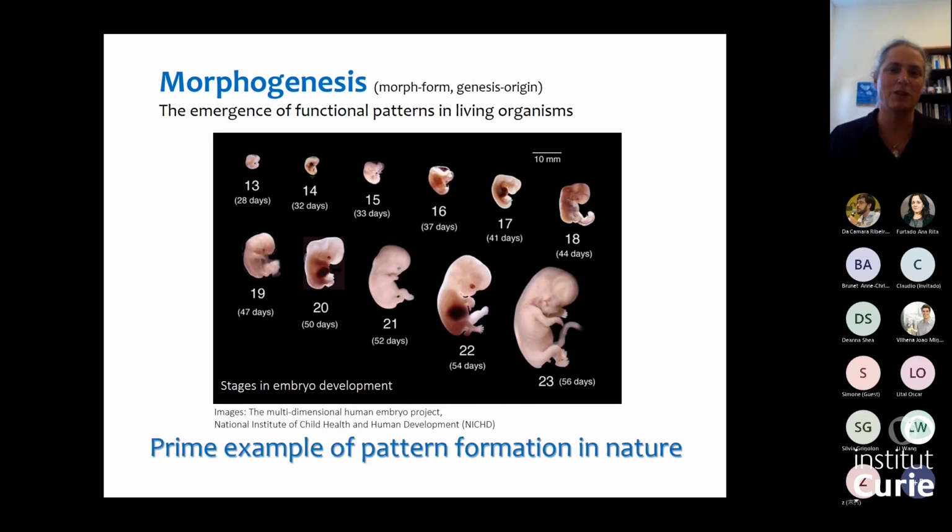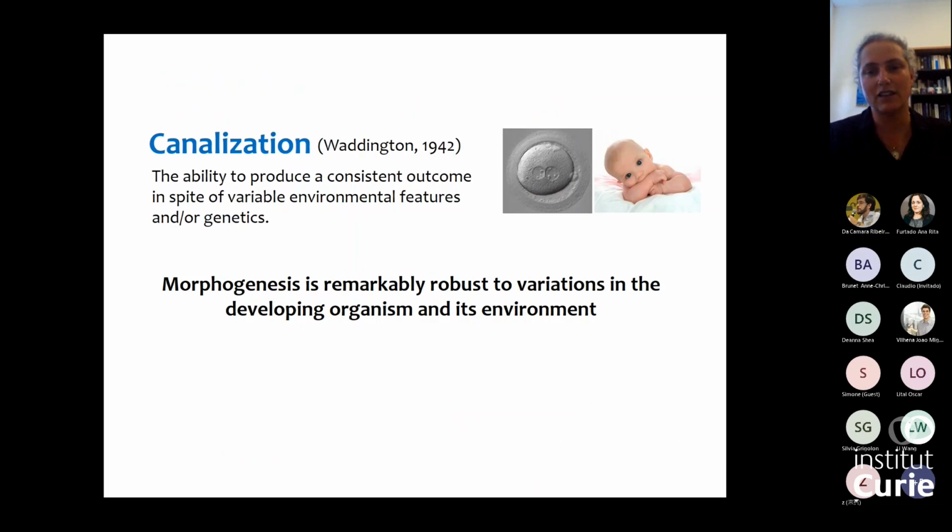So morphogenesis is one of the most beautiful examples of pattern formation in nature. As you can see here in these images of a human embryo developing, you have elaborate functional forms developing over time, and it's really a fascinating example of pattern formation. And one of the most striking features of this process is how robust it is. So what's called canalization: you look at the process of morphogenesis, and the outcome is extremely persistent and consistent, even though there is a lot of variation, both internally in the system, in its genetics and in its properties, as well as in the environment.